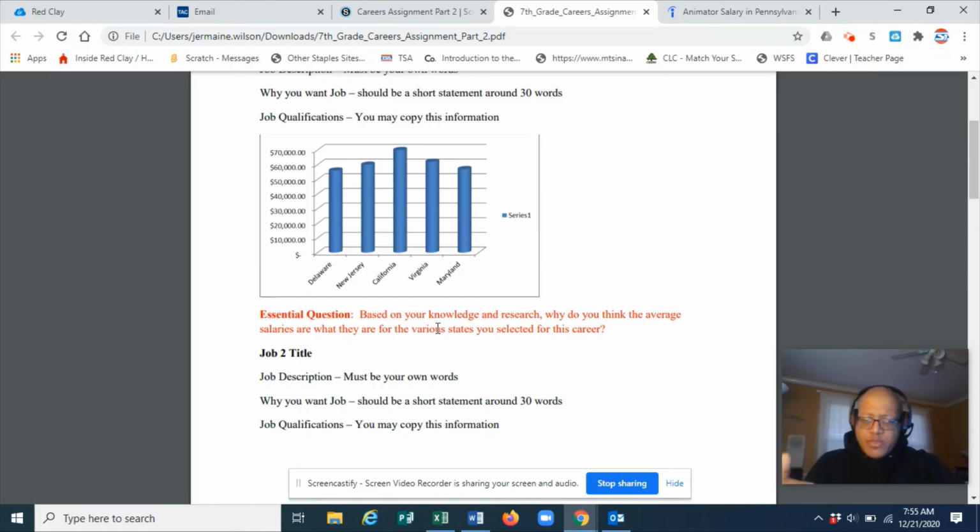All right. So what you're going to need to do is you're going to then need to start using that brain to say, okay, well, why would an animator get paid a certain amount, based upon these particular states? Why is that? And then, but again, if your job is chemical engineer, civil engineer, you're going to need to base your decisions based upon that specific career with those specific states.